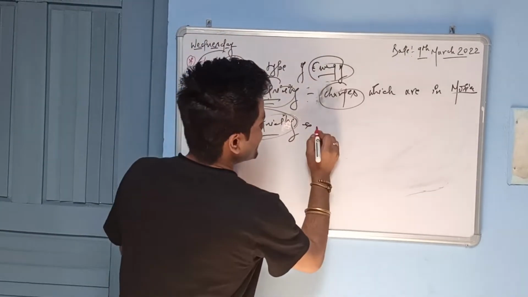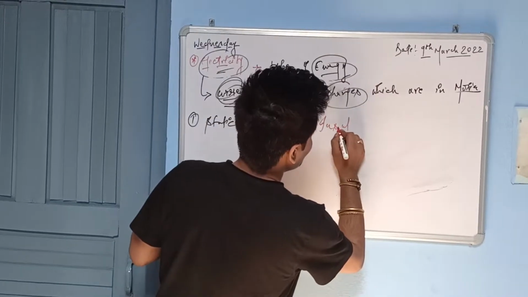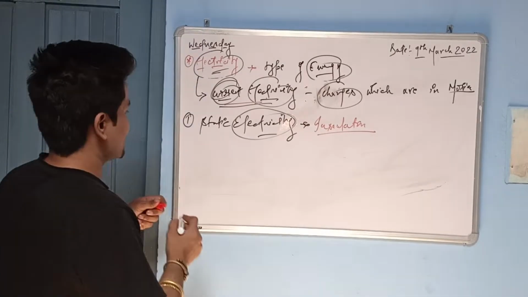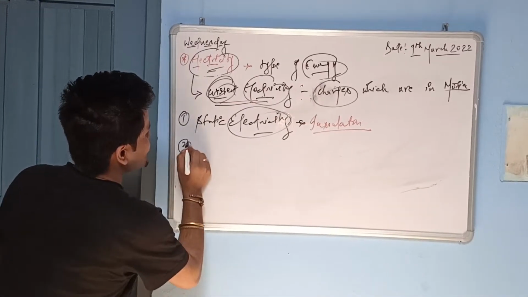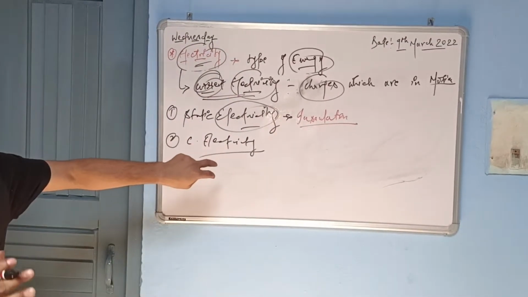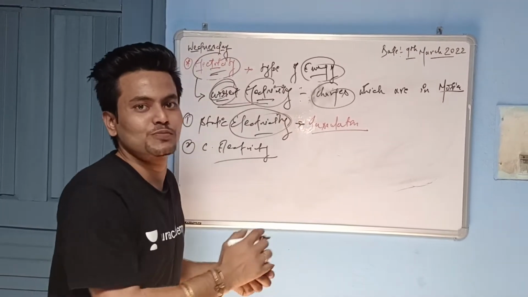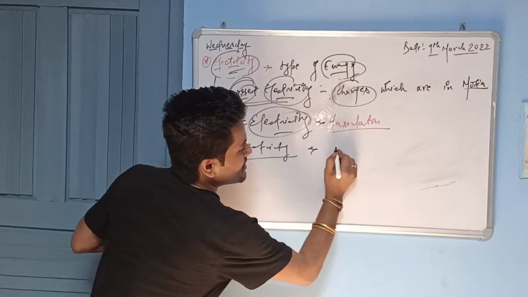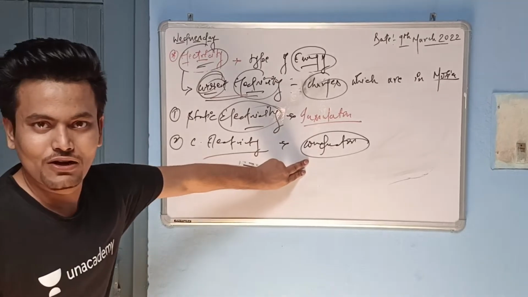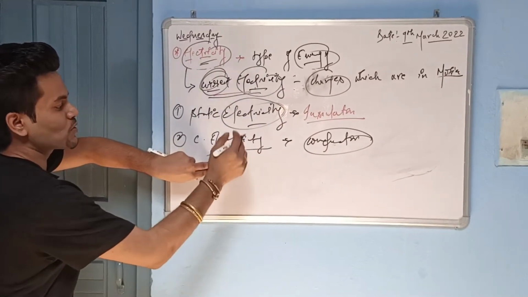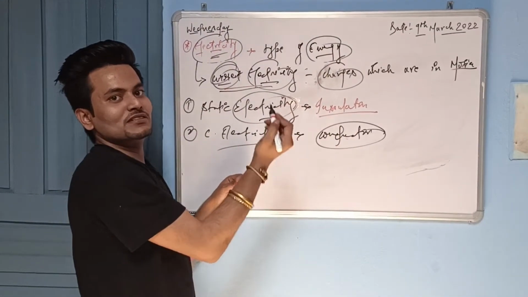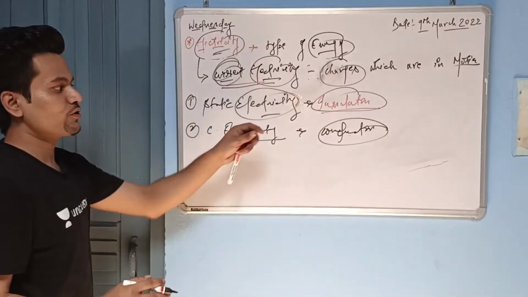Always remember, guys, the insulator is responsible for static electricity. Now, what about current electricity? Who is responsible for producing charges in motion? That is the conductor. We know about conductor and insulator: the conductor is a good conductor of electricity, and it is responsible for current electricity. The insulator is responsible for static electricity, meaning charges at rest.